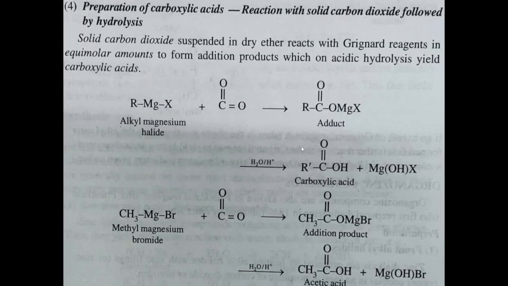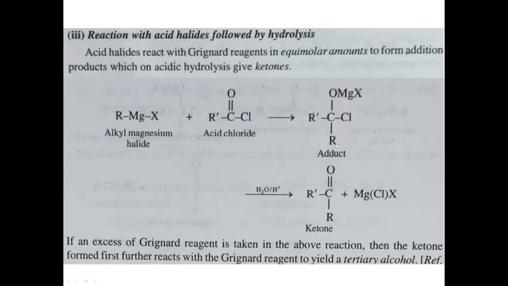So this is an adduct formed, which on hydrolysis we get R dash C double bond O R. This is a ketone, and MgClX. As we had seen earlier, if we use excess Grignard reagent, ketones will react with it, and then it forms a tertiary alcohol as the final product.